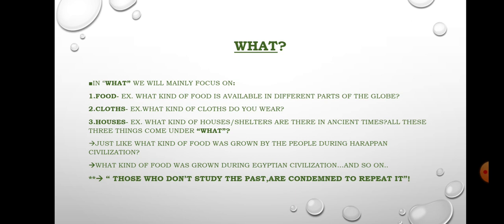But for those people who don't read history, this line is best suited: those who don't read the past, meaning history, are condemned to repeat it. How is this possible?